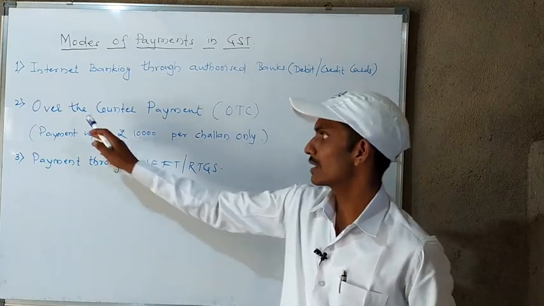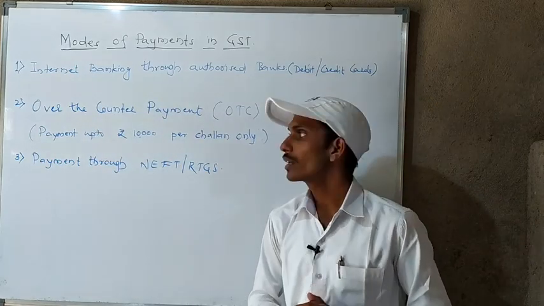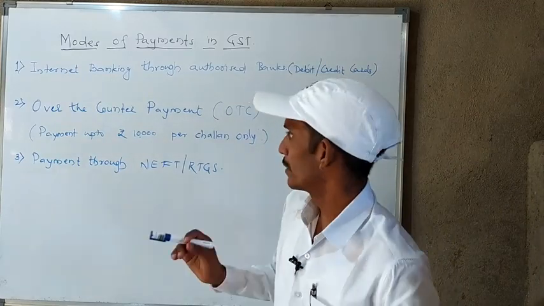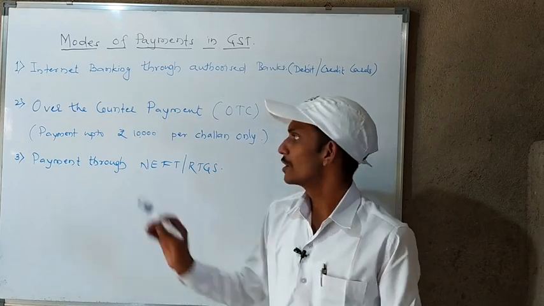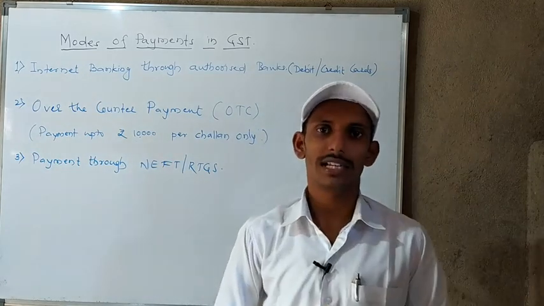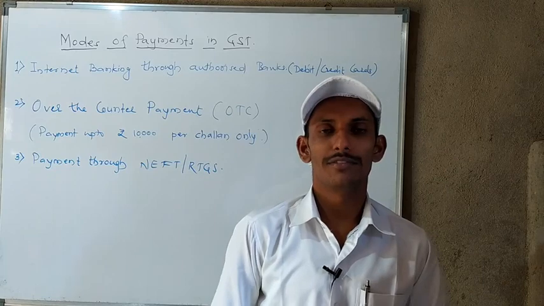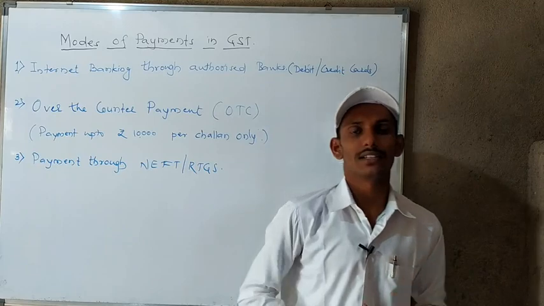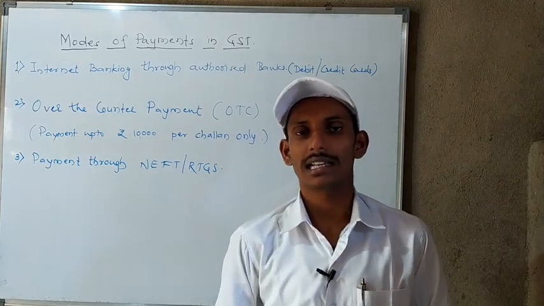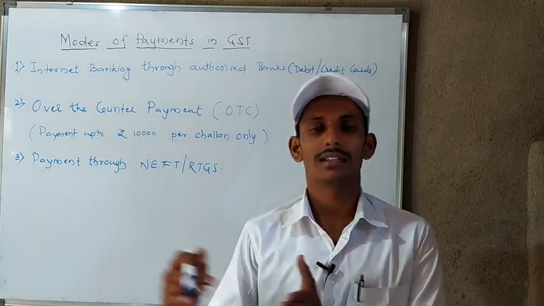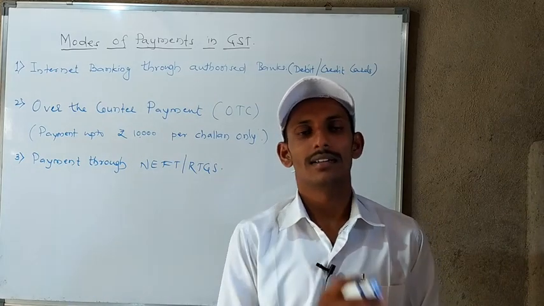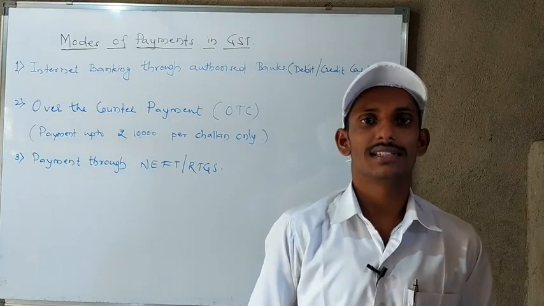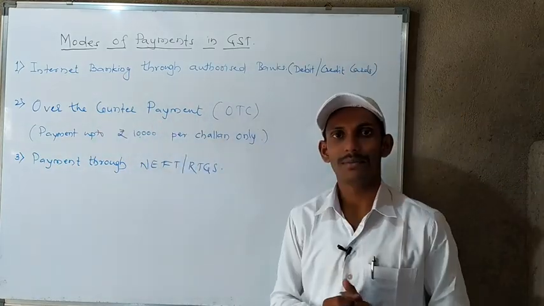Okay, that system is called an over the counter payment. But with this type of payment process, per challan the payment can be up to 10,000. Say, for example, if you want to deposit 15,000 rupees, we have to make 2 challans: one challan for 10,000 and another for 5,000. We can't deposit the cash of 15,000 at one point directly. With 2 transactions we have to deposit the cash. This is how the OTC payment system works.